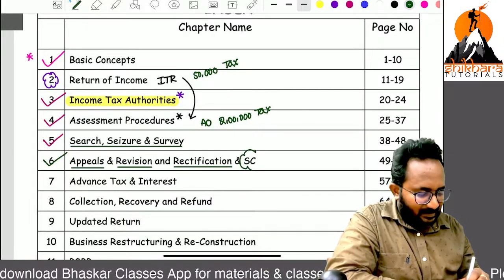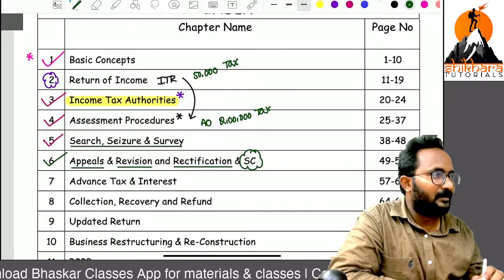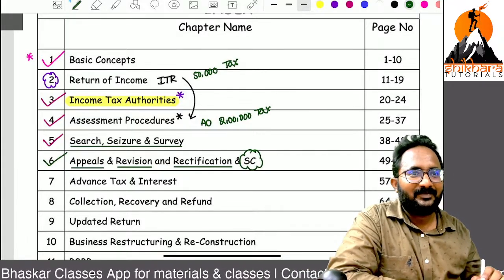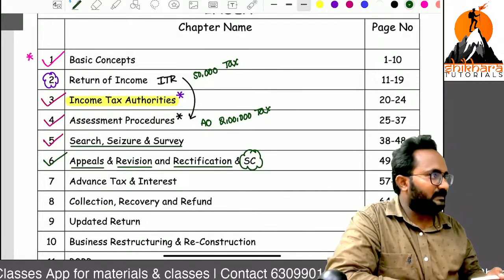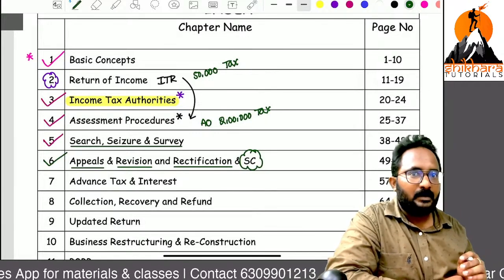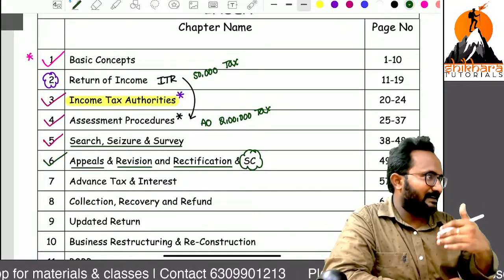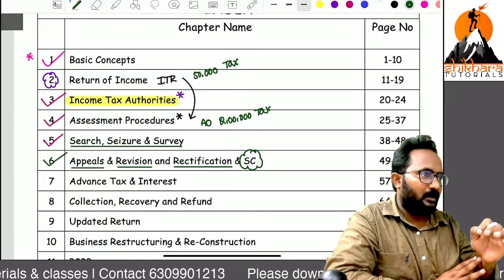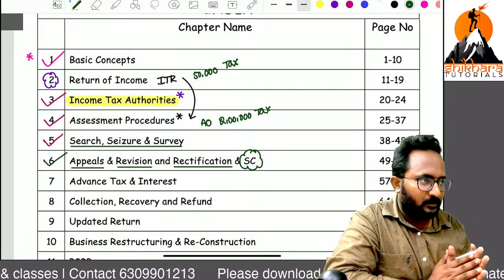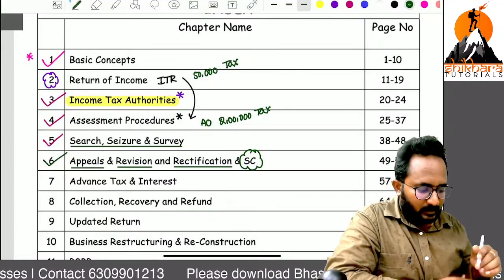And what is that? SC, Supreme Court, Settlement Commission. What is that? Settlement Commission. Previously, I think 4 years back, we had a settlement commission. Now, that is not at all there in practical cases also. That is abolished. Sir, why have you inserted it?